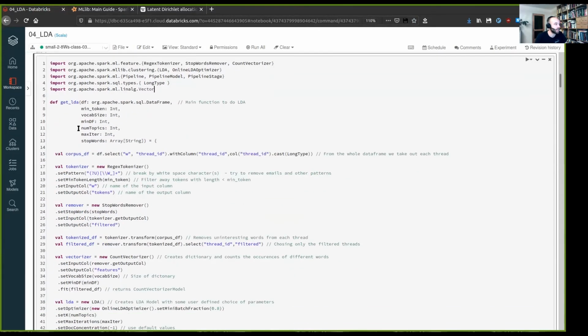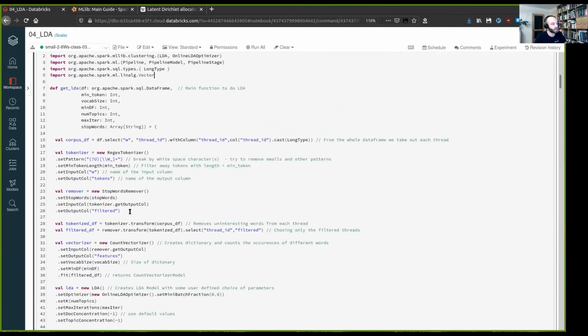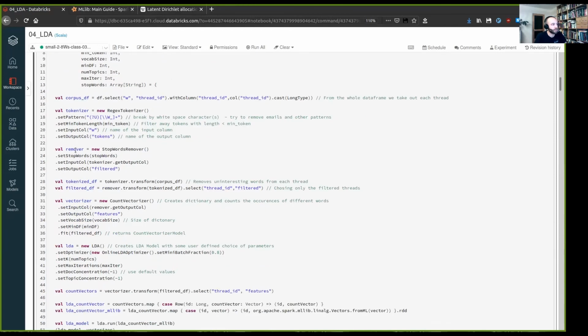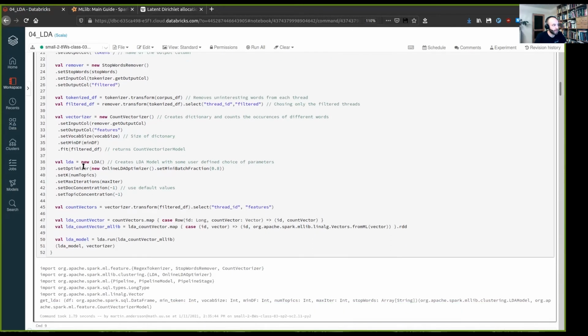And this getLDA is just a function where we've collected some processing to get everything in the right format to put it into LDA. So it's tokenizing, removing stop words, using a count vectorizer, which you've seen before. And then this is the new thing, so LDA, which has some parameters, which we can set, number of topics, for instance, and how long we train.